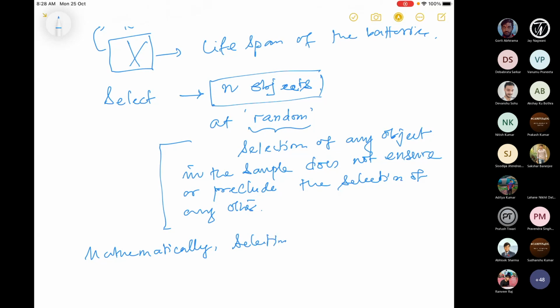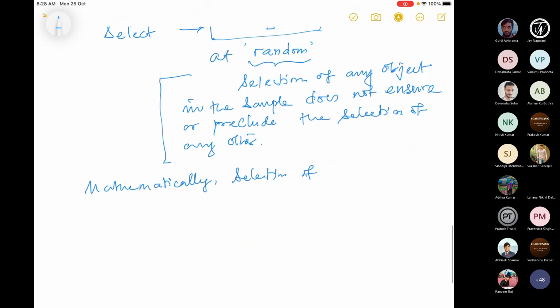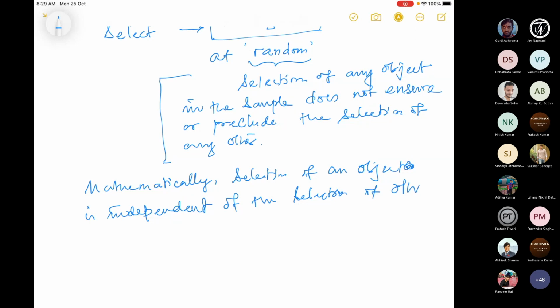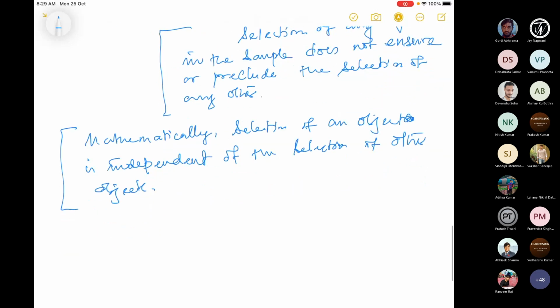selection of an object is independent of the selection of other objects. Then we'll call it a random sample. I'll define what is a random sample mathematically. I mean, I'll give you a formal definition, let's say, a little later.